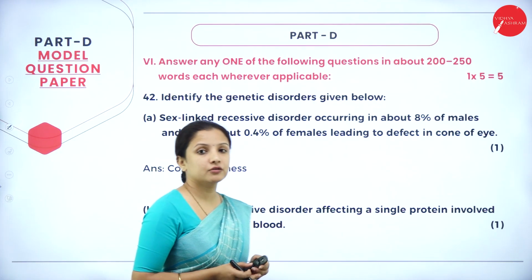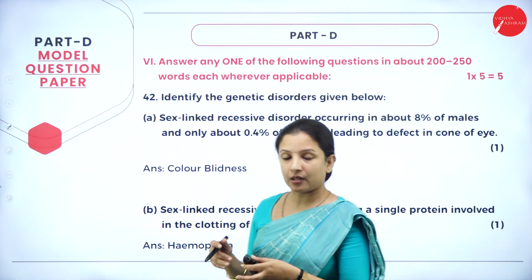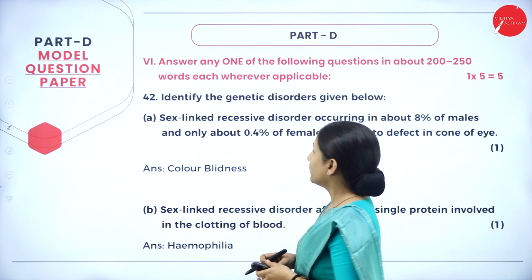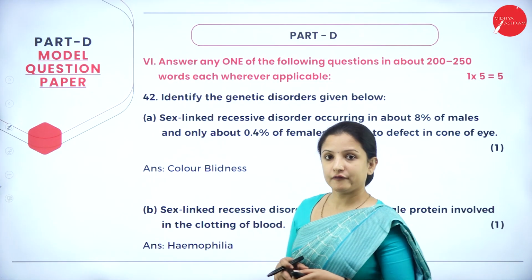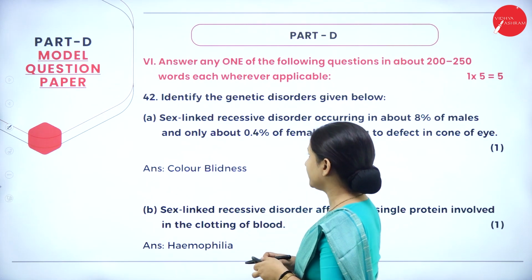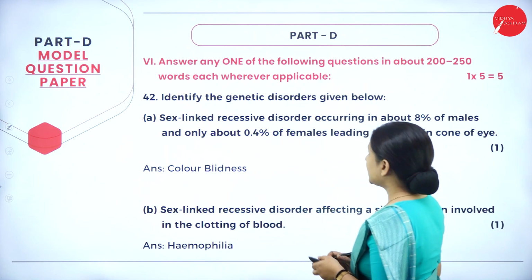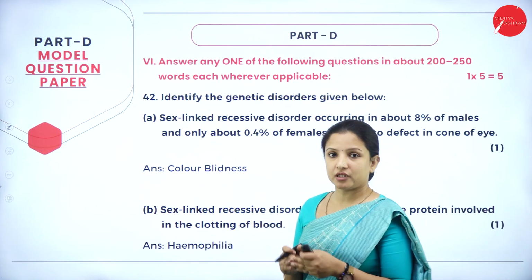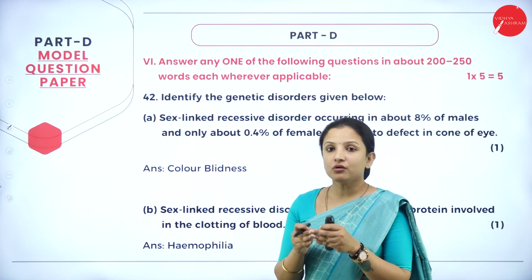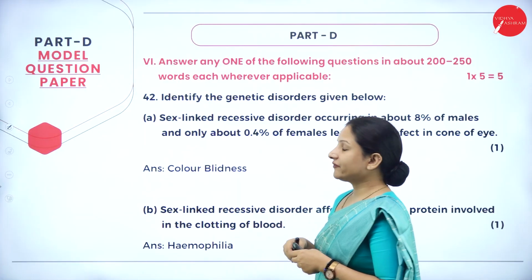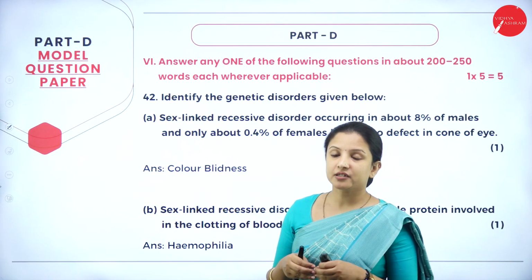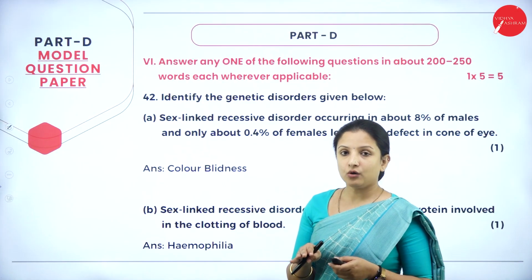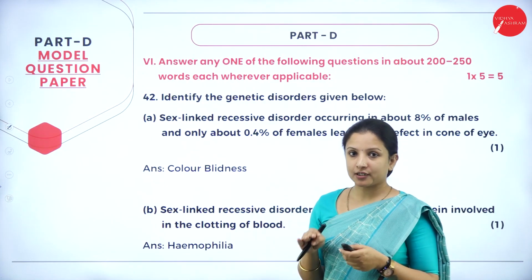Moving further, under part D, we'll talk about the next section, that is main 6, wherein we need to answer any one of the 2 questions that are given. So the first question, identify the genetic disorders given below. So they have given 5 genetic disorders. We need to identify. So here they have given 5 statements regarding the genetic disorders. Reading the statement, we need to find out what type of genetic disorder it is.